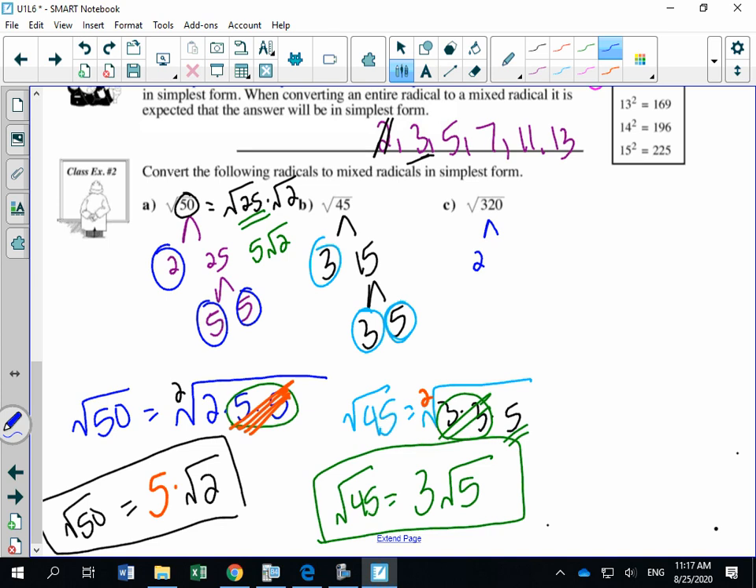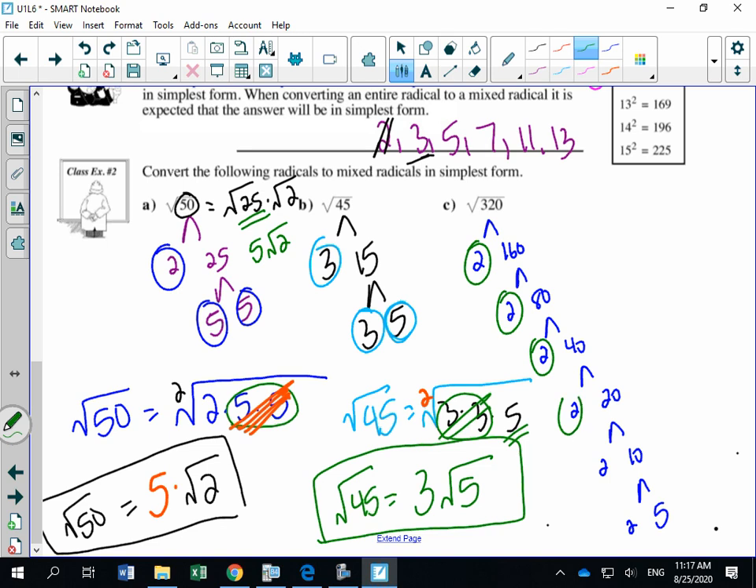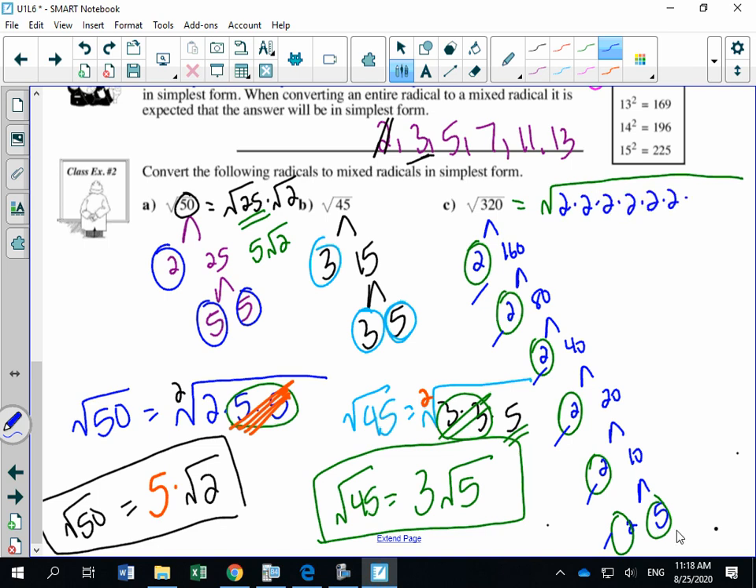320 divided by 2 is 160. 160 divided by 2 is 80. 80 divided by 2 is 40. 40 divided by 2 is 20. 20 divided by 2 is 10. 10 divided by 2 is 5. So look how fast I did that. Square root of 320 is the exact same thing as the square root of 6 twos, and 1 5. Don't forget that guy.